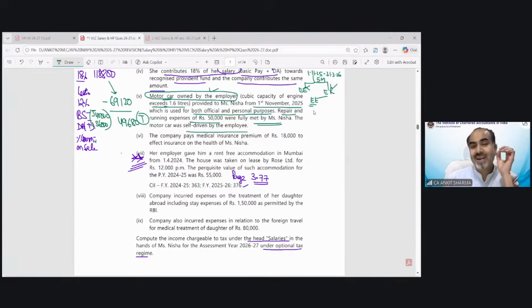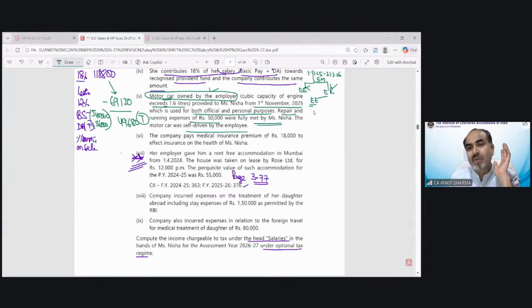So you can see the car has been provided by the employer, repair and running maintenance are met by the employee, and the car is used for both purposes. And if it is exceeding 1.6 liter capacity, what is going to be taxed?